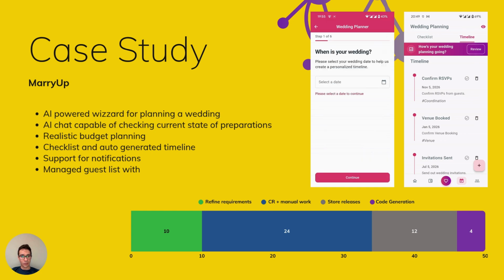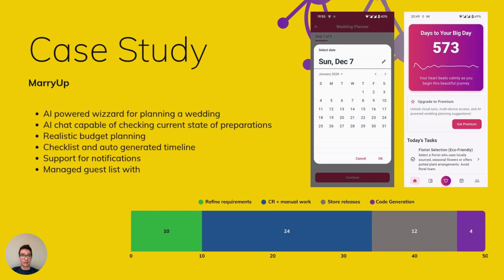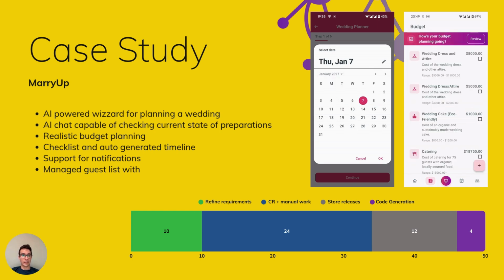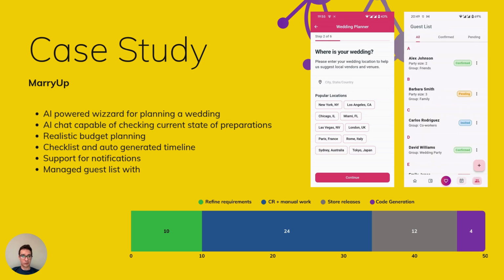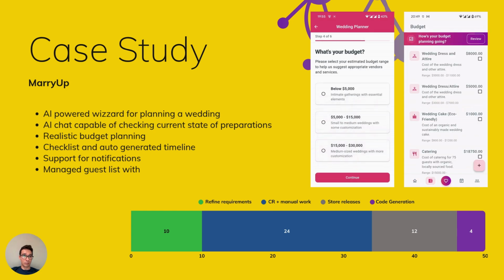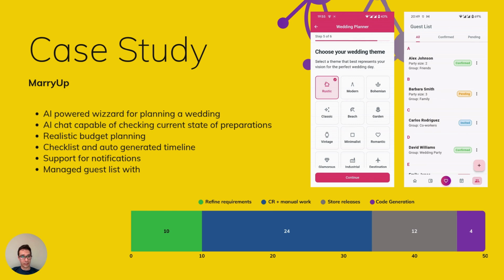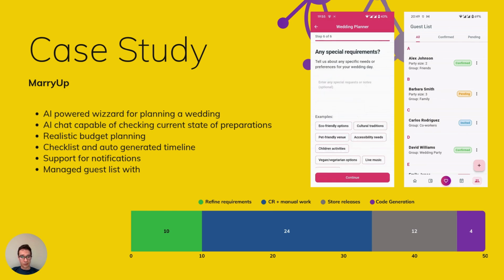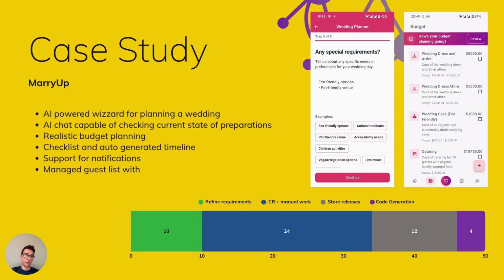So we got exactly the reading that we spent exactly 4 hours on pure code generation. So this is the amount of time that Cursor.ai was processing our prompts and generating code for us. It was just 4 hours. We spent additional 24 hours on the code review and manual work.